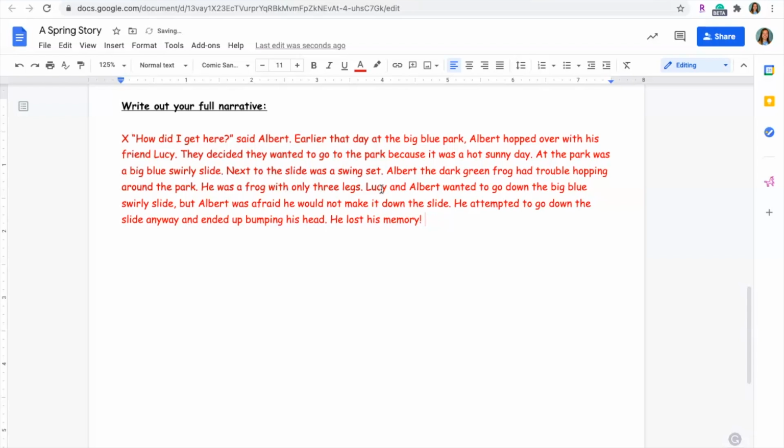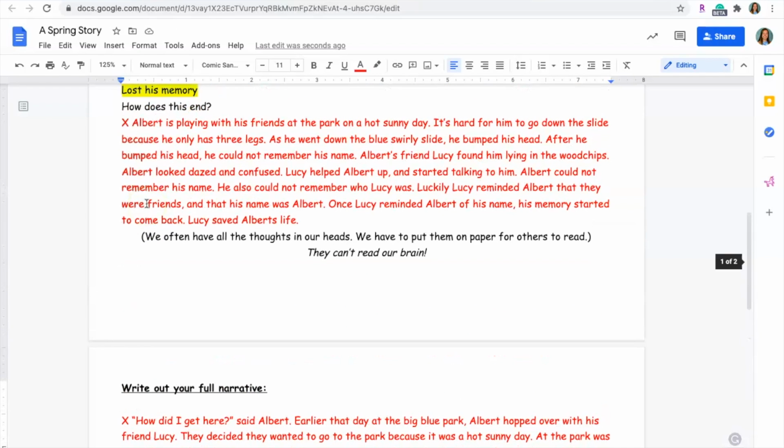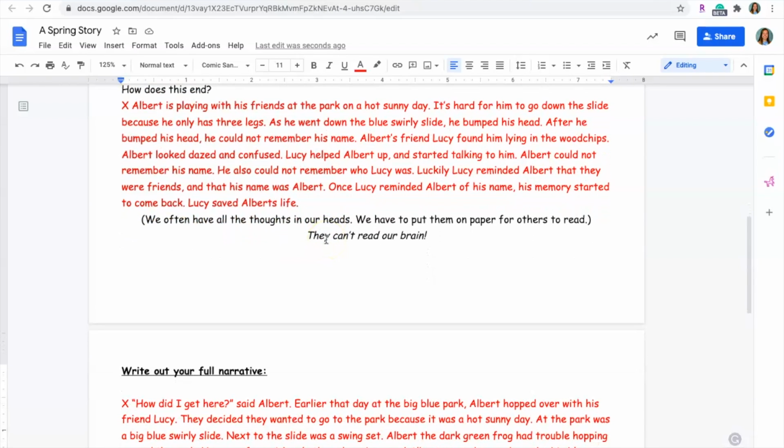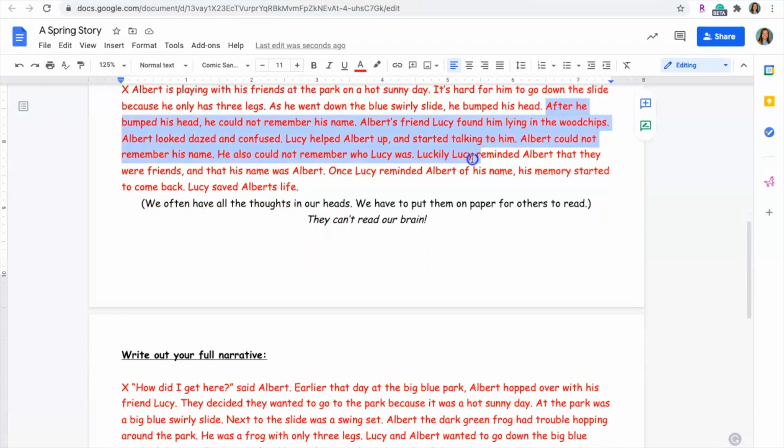Okay, now I'm going to describe how the problem is solved. So really right here, I might just copy and paste what I wrote here. After he bumped his head, he could not remember his name. Albert's friend Lucy found him lying in the wood chips. Albert looked dazed and confused. Lucy helped Albert up and started talking to him. Albert could not remember his name.